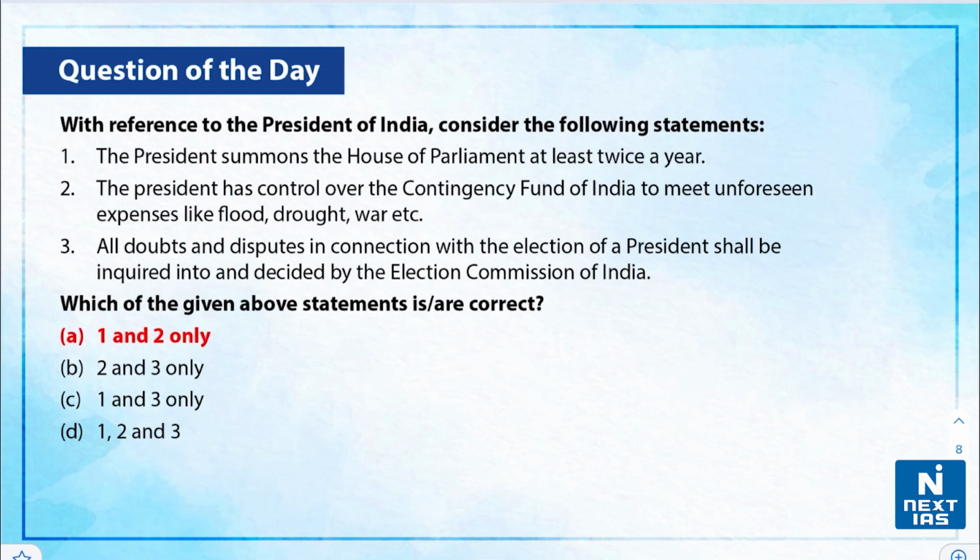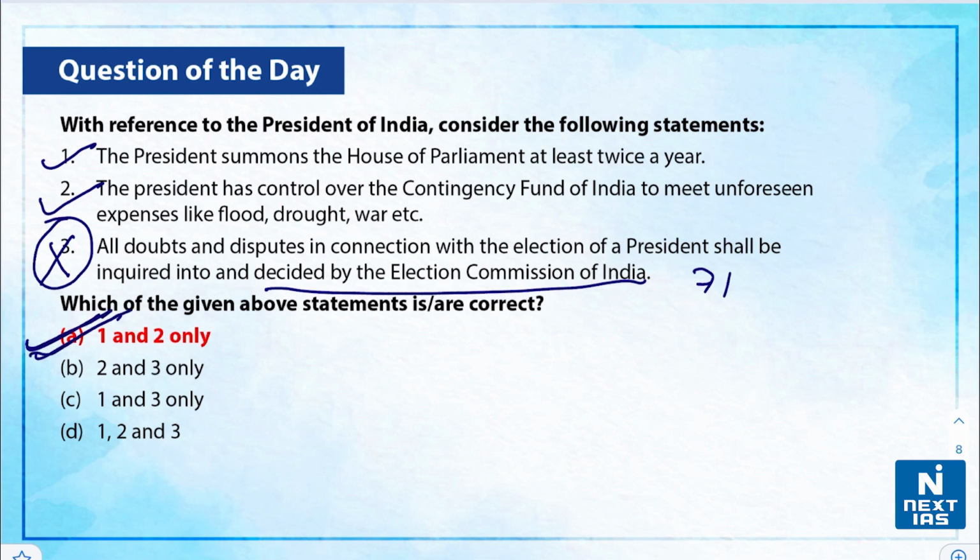So the correct answer is A, that is only the first and the second statements are correct. The third statement is wrong, as all the doubts and disputes are decided by the Supreme Court, and that is as per Article 71 of the Constitution. So this statement is wrong. So the correct answer is option A only.